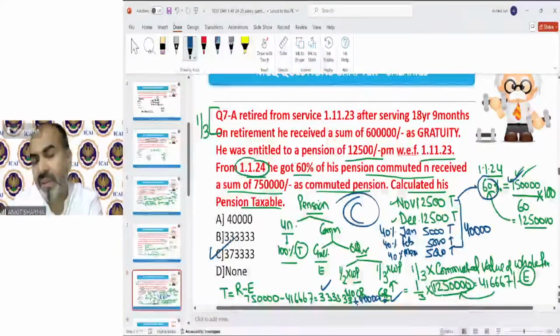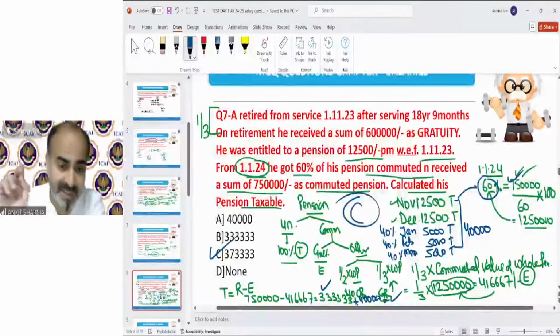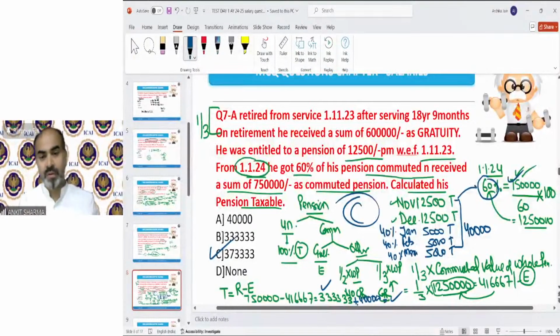Then I found, with the help of the formula 1/3, the exempted value and the taxable amount, which is received minus exempt. Always remember, received minus exempt, the universal provision. So now we have 3,33,333 as the taxable value. Now the last part is, because 60% has been commuted, the balance of this 12,500 will be received monthly. That is 40%. So 5,000 per month for January, February and March.